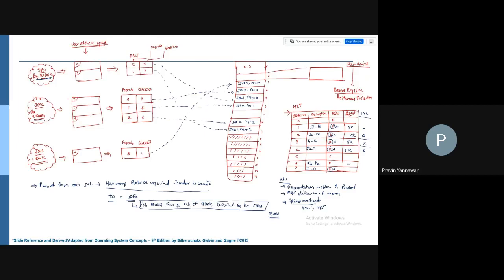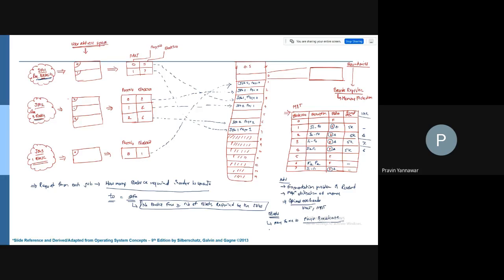Usually smaller sizes of pages are available. So the disadvantage is that you may come to page breakage issues. This is going to be one of the issues.